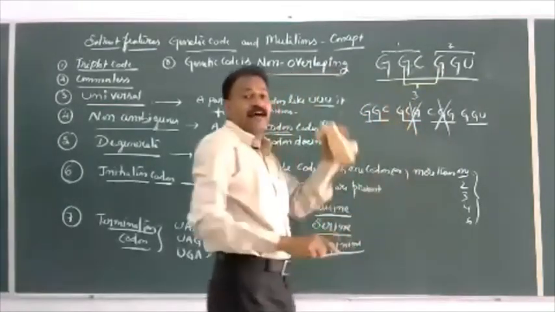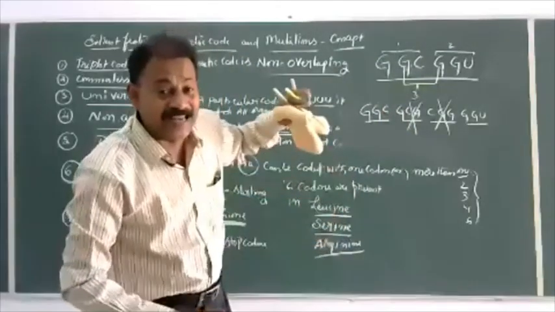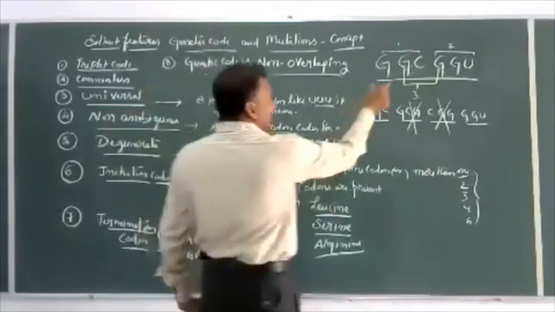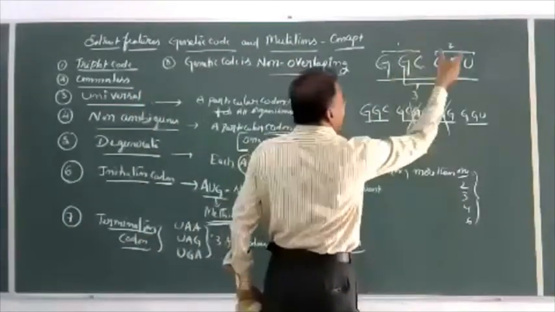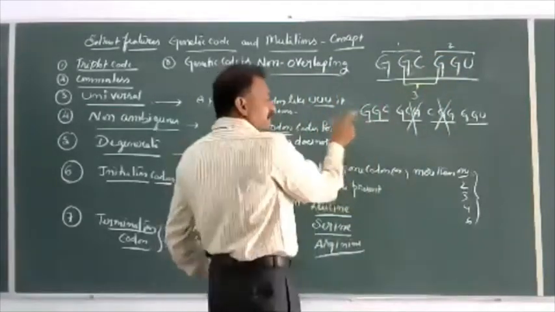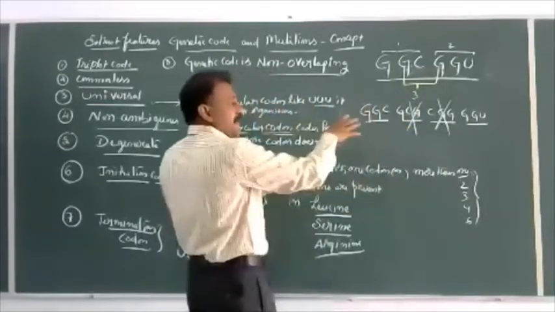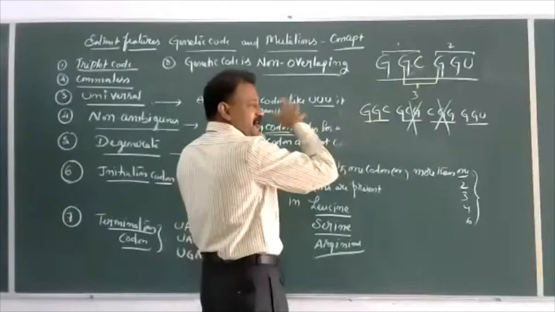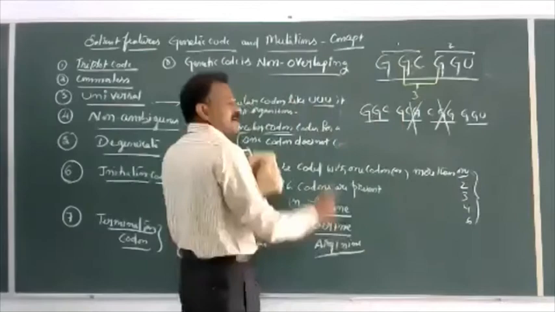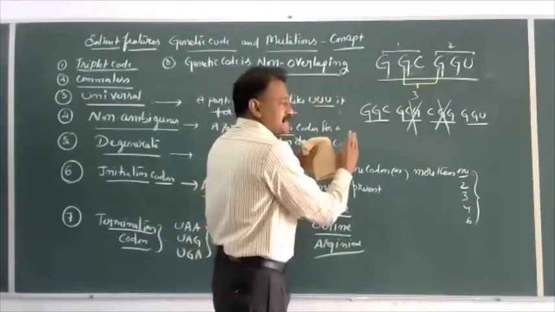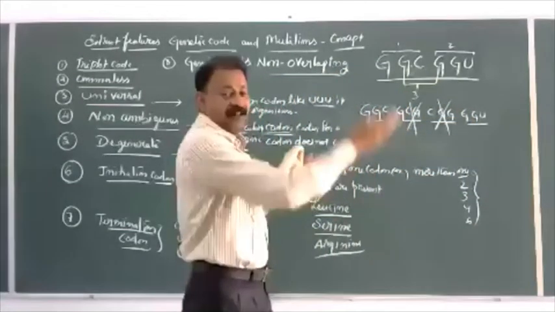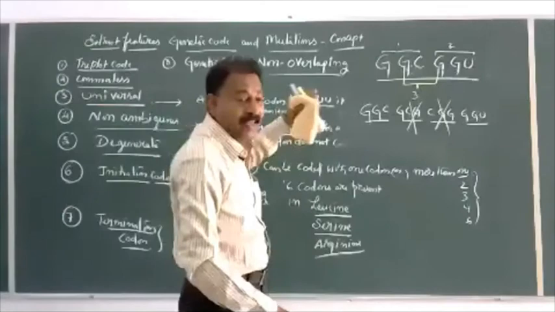No single letter of one codon can participate or join with another codon. Always the reading frame of mRNA, or cistron, or a structural gene, or the genetic code, when it is going to decode in the translation, it has to be read in the form of triplets. First triplet, second, third, fourth, fifth, sixth, so that amino acids will form, which is called non-overlapping.